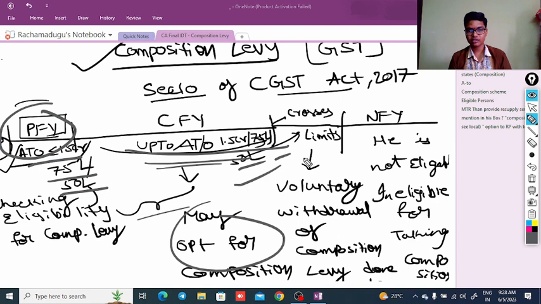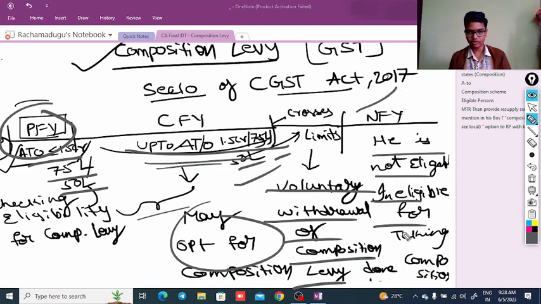And once it crosses, voluntary withdrawal needs to be filed, regular registration needs to be taken, and next year he is not eligible to take the composition levy.